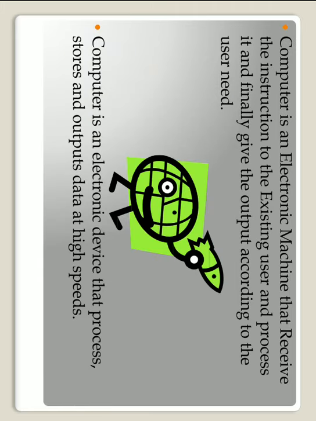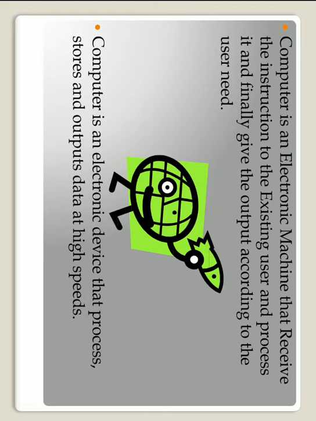Now the question arises: what is a computer? One definition is that a computer is an electronic machine that receives instructions from the user, processes them, and finally gives the output according to the user's requirement. Another definition is that a computer is an electronic device that processes, stores, and outputs data at a very high speed.